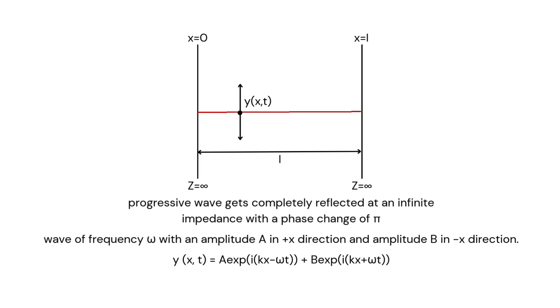So the wave of frequency omega with an amplitude a in the plus x direction and an amplitude b in the minus x direction will be given by y(x, t) equals a e to the power i(kx minus omega t) plus b e to the power i(kx plus omega t), since it is in the negative x direction.